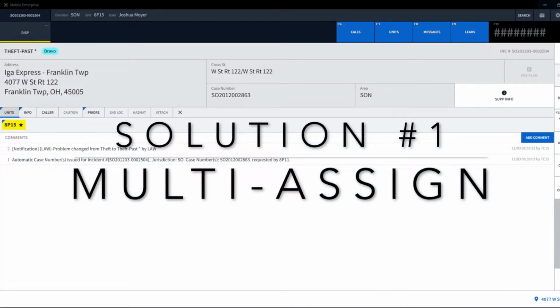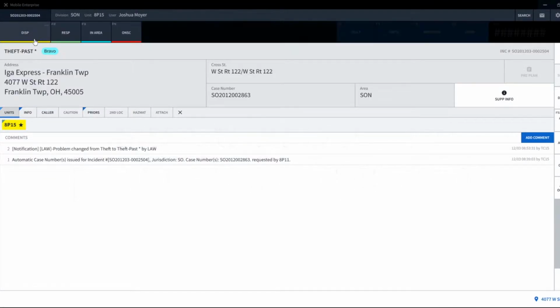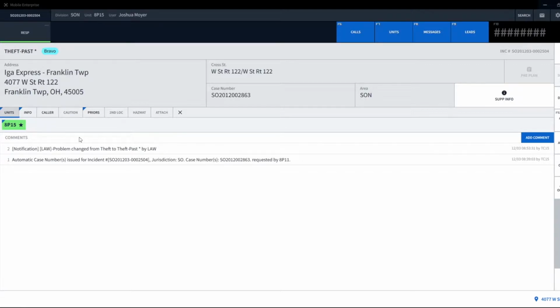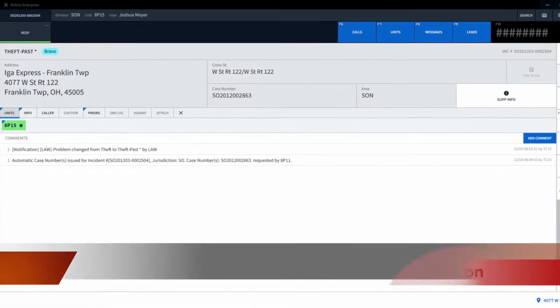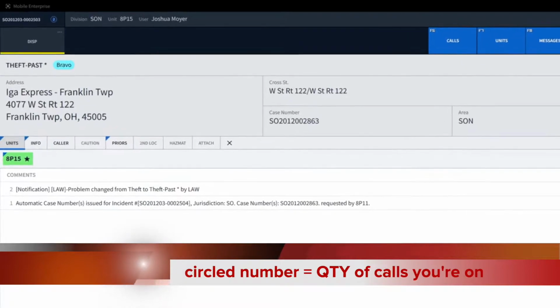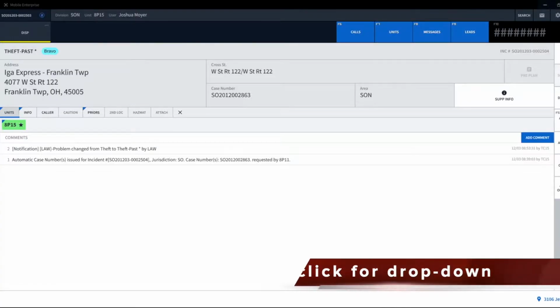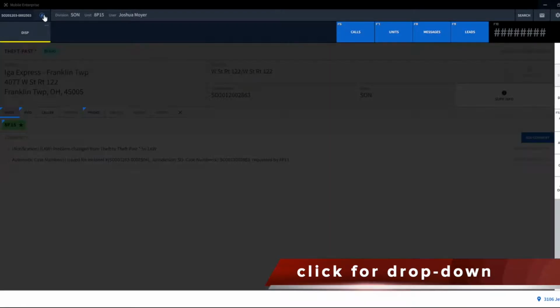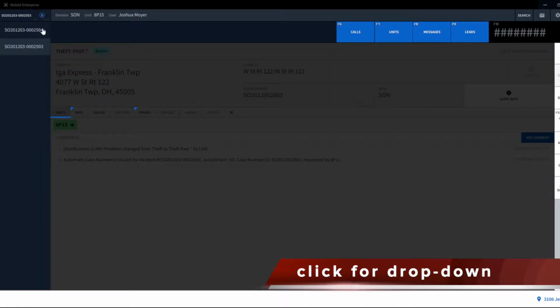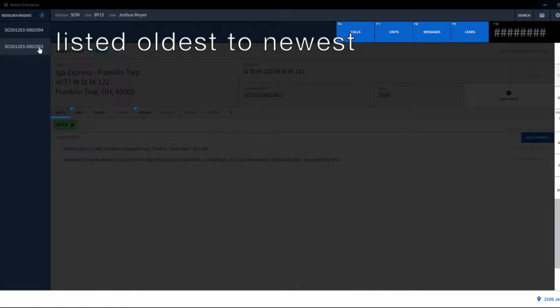Solution number 1 is multi-assign. Multi-assign allows you to be simultaneously assigned to more than one call for service. The top left incident number box will reveal a circled number if you're multi-assigned. Click this box to reveal a drop-down of your assigned calls and to select the one you want to interact with. Calls are listed in the order they were assigned, oldest on top.